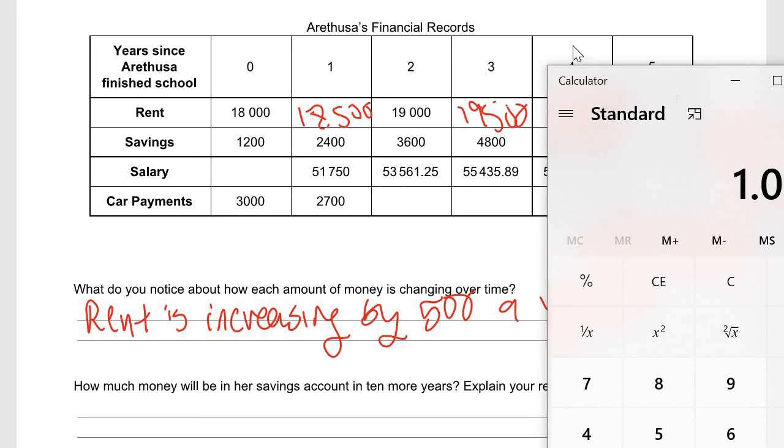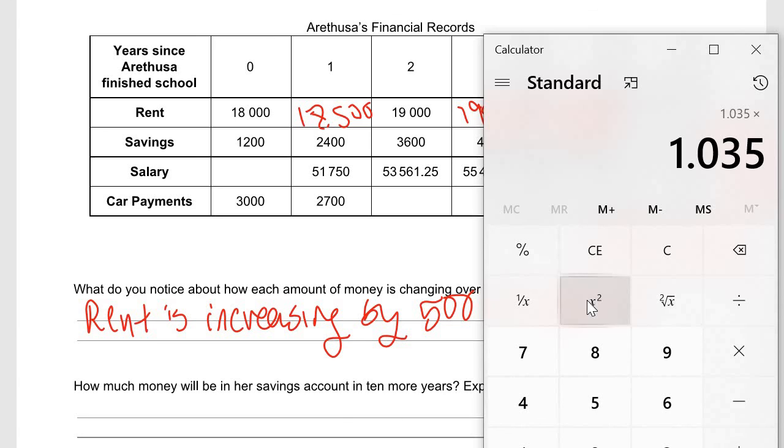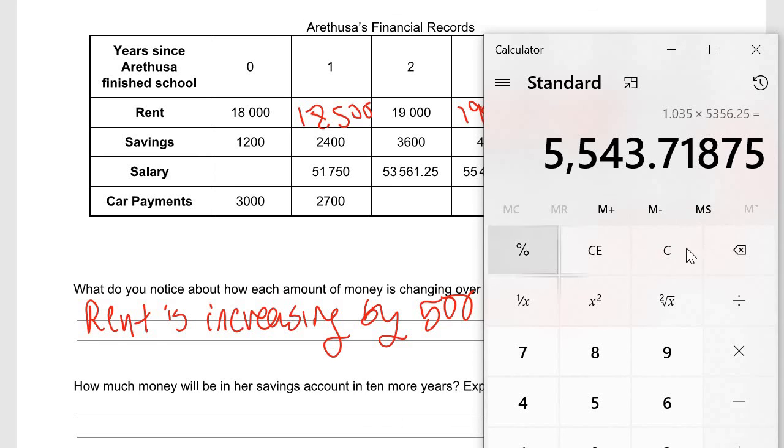And to make sure that this is geometric, all I have to do is multiply this number by this number. So I'm going to take my calculator and multiply it by 53561.25, and it's going to equal 542. Oh, I messed up. Let's see if I made a mistake. Oh, I forgot the 1. So yeah, I'm going to redo it because that's important.